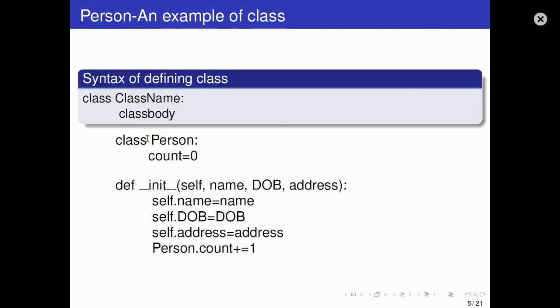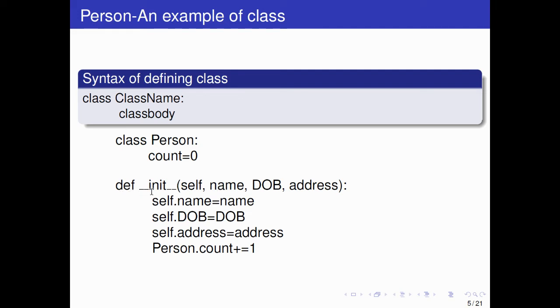For example, here we have one example. Class Person, so Person is the name of the class. Like you write def and any name for a function, here it is class and the name of the class, Person. We are initializing count to 0, and then def. This is a keyword, I will explain it later on. Double underscore init, which is short form of initialize. Self, name, date of birth, address. Actually this has 4 parameters: self, which is the object, name, date of birth, address. These are variables. First you read it and then we'll understand the program.